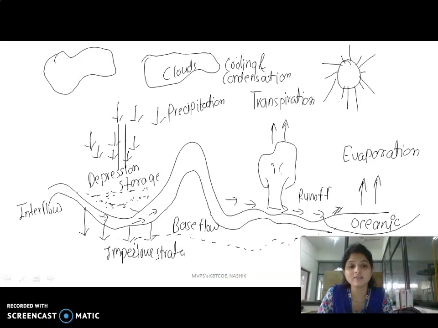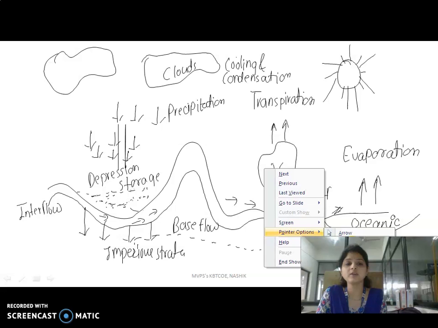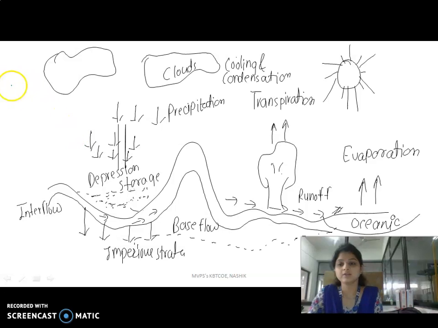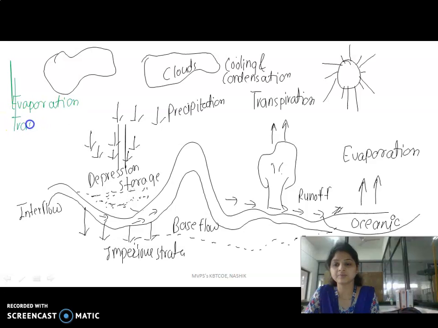So this process is repeated again and again, and it is termed as the hydrological cycle. The different terms used in the hydrological cycle are, first, evaporation. The next point is precipitation. Then evaporation, then transpiration.